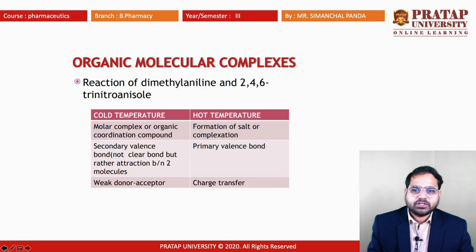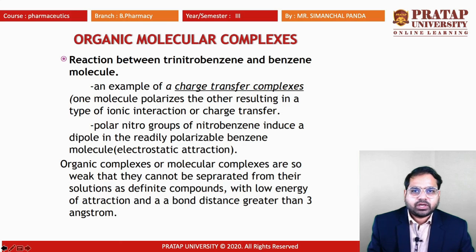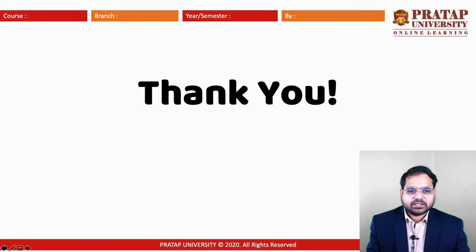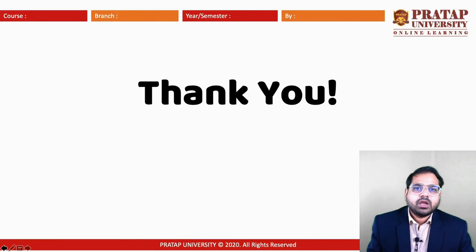In the cold temperature, secondary valence bonding takes place. In the hot temperature, primary valence bonding takes place. In cold temperature it is a weak donor acceptor, whereas in the hot temperature it is a charge transfer. So organic molecular complexes are of these following types, and in the next class we will study more about complexation. Thank you.